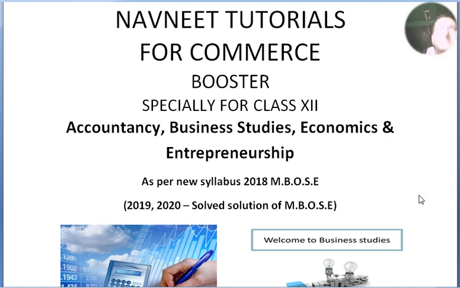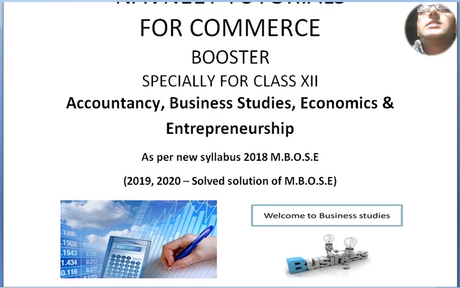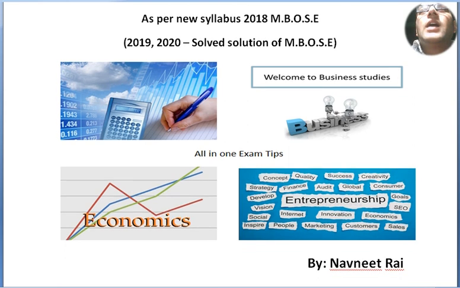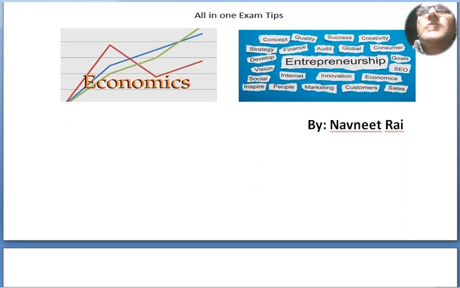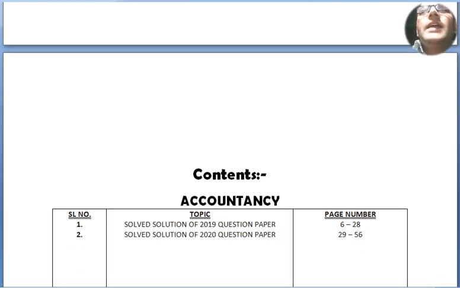In this booklet today I am going to discuss accountancy for 2019. So let's begin.